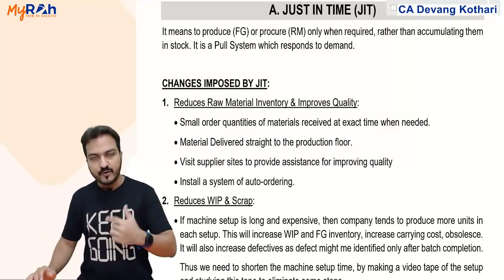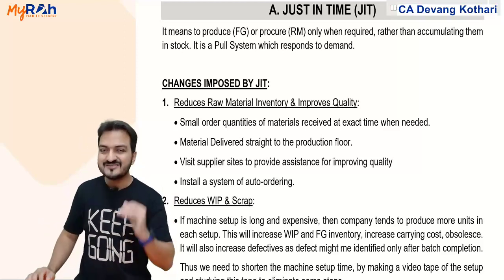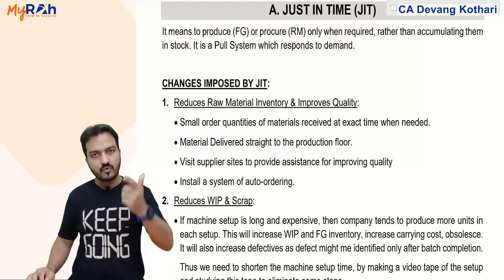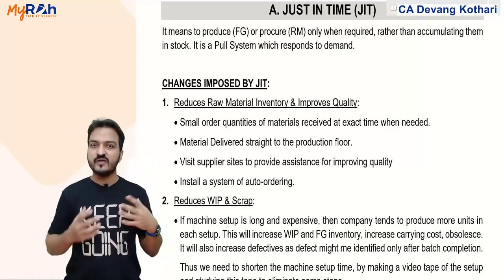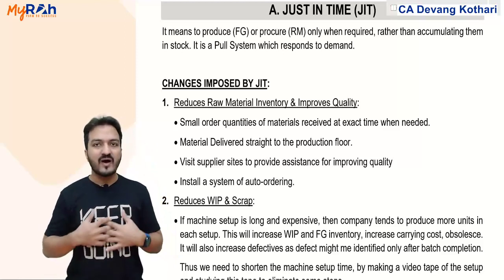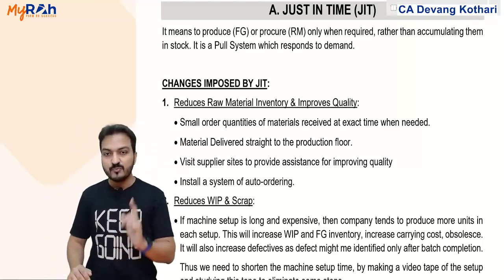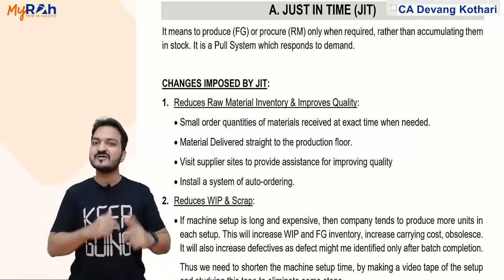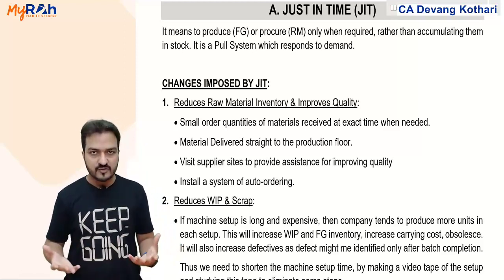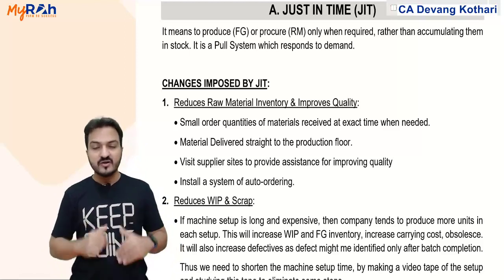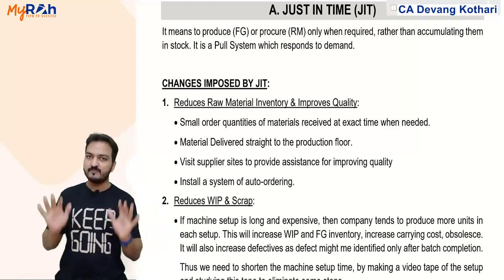Now just in time basically is a system in which I will order materials just in time before it is required. Similarly, I will produce finished goods also just in time before it is required by the customer. So the last moment when I require material, only then I will order the materials. The last moment when the customer needs the finished goods, only then I will produce the finished goods. I will not order the materials well in advance and keep it in stock.